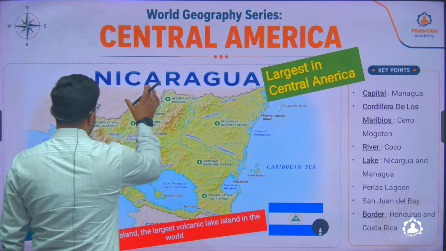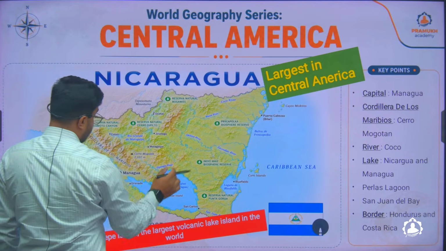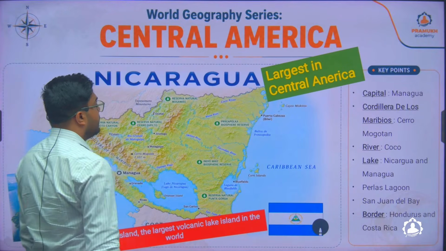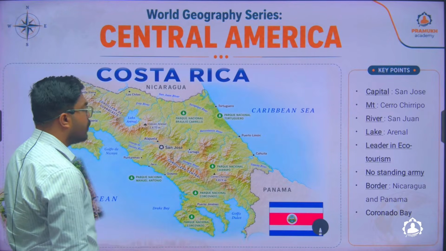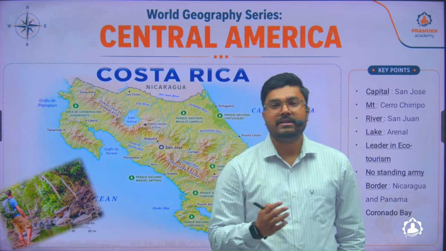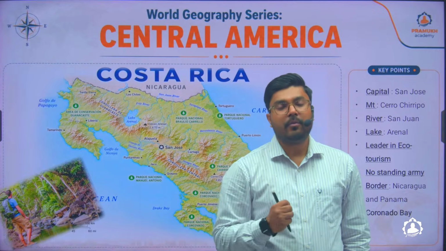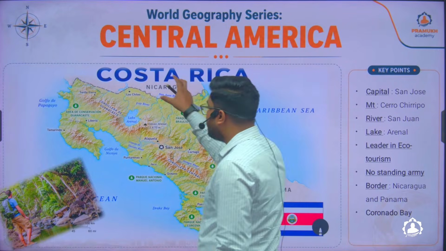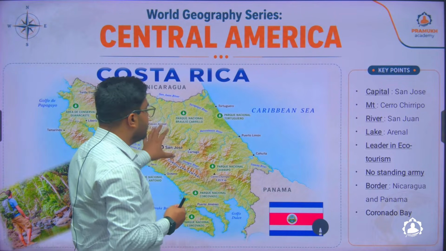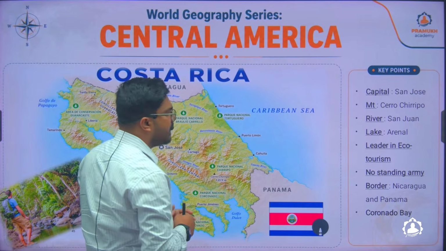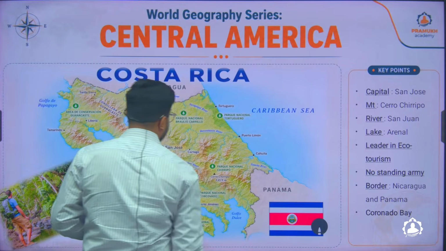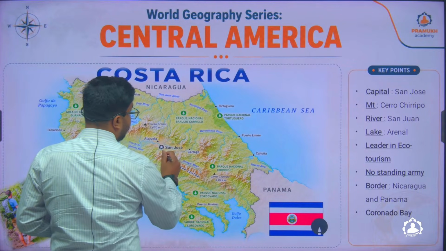It borders Honduras and Costa Rica to its south. The next country to Nicaragua is Costa Rica. Costa Rica is also very popular in terms of football. You'll see the majority of these countries are football loving nations, and Costa Rica has a football team, and there are good numbers of players from Costa Rica who have made it to the global level. The capital of Costa Rica is San Jose.